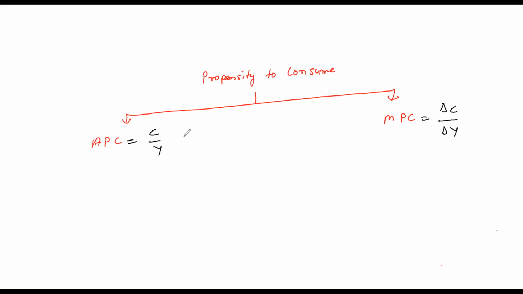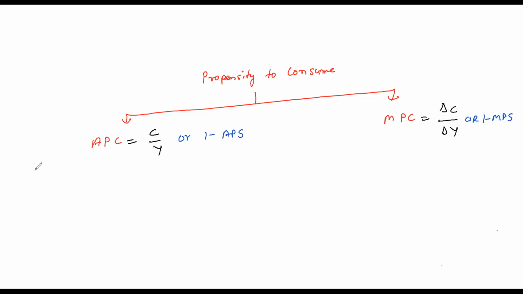There is a formula for APC also: 1 minus APS. What is APS? APS is average propensity to save. This will be explained in my next class. And here in our formula, 1 minus MPS, MPS is marginal propensity to save. So I will explain this with the help of an example.